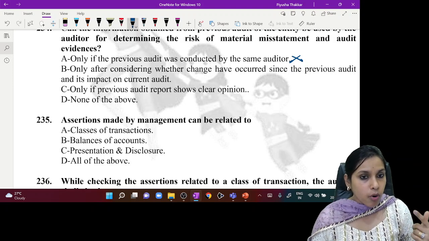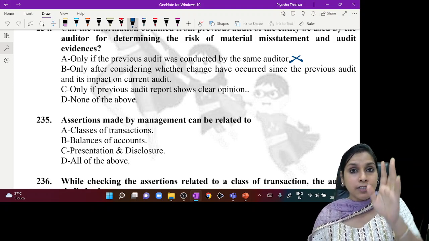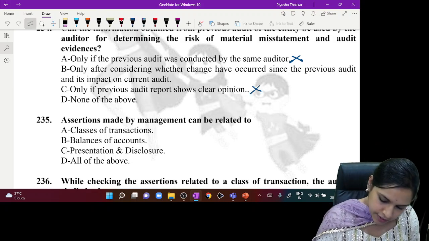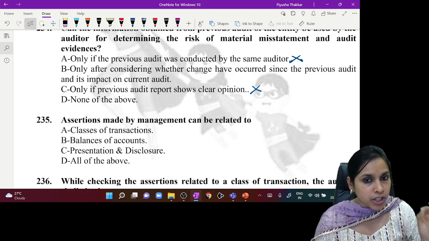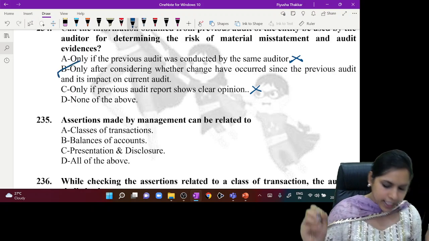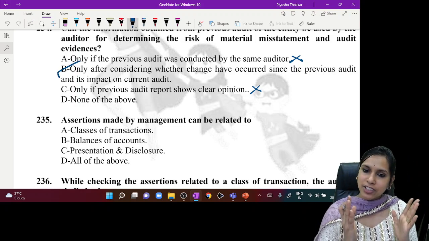Option C, only if previous report shows clear opinion. Previous report shows clear opinion, that is for the previous year, but we are concerned with the current year. So this is definitely not the answer. Now let's read option B. Only after considering whether changes have occurred and their impact on the current audit. Yes, so B is definitely the most correct answer. Let's go ahead to the last question for the day.